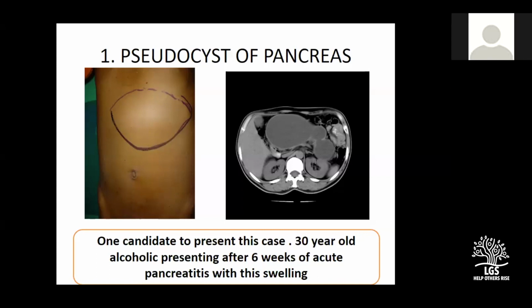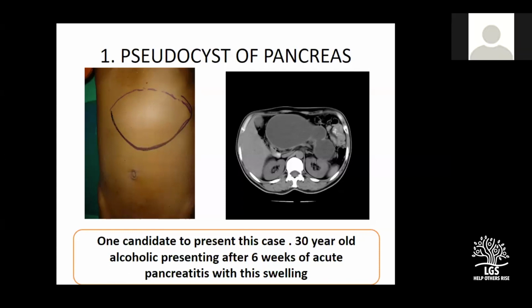But sometimes, sir, if borders are not well defined, just say fullness. Say not well defined. Sir, why should we describe it wise, as we only use the word approximately, no? Approximately. If you are not able to get the upper border, say I cannot make out, diffuse. Approximately measuring 8 by 10. You know definitely this is epigastrium, no? Yes, sir. Say epigastrium. On palpation, it may be going into the hypochondrium. Say that. Tell the truth. Don't worry, that's not an issue.